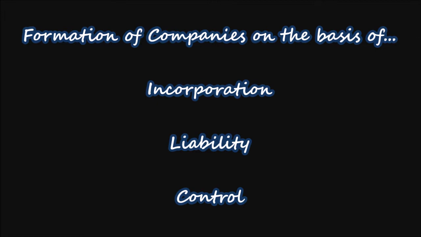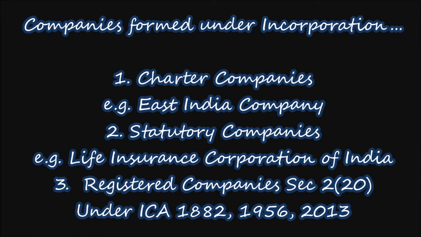Well, companies on the basis of their formation are divided into three categories. The first one among them is on the basis of incorporation, the second one is on the basis of liability, and the third one is on the basis of control. Now let us know what are the different variants of the companies which are formed under incorporation. The first variant is the charter company, the second variant is the statutory company, and the third variant is the registered company.